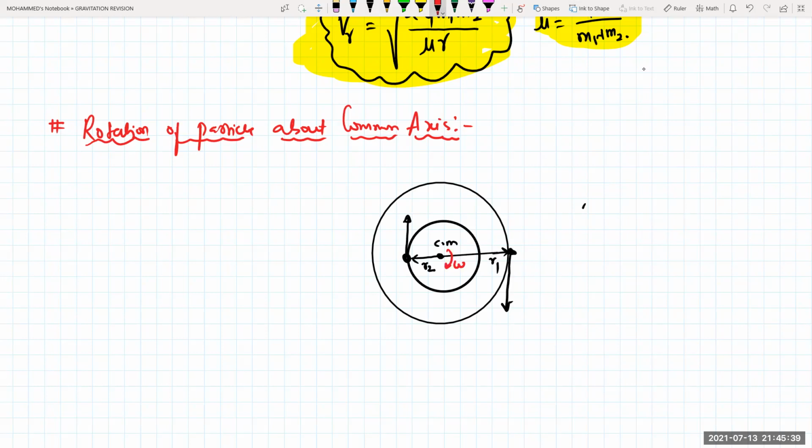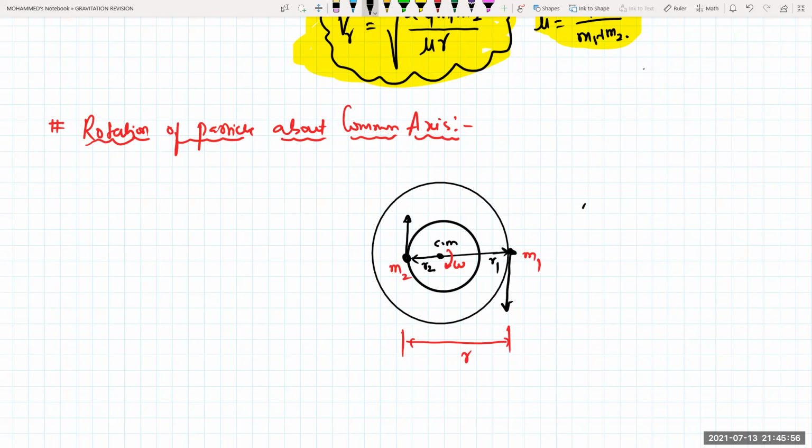Between the two particles, this particle is, for example, M1, this I'll take as M2, and this one I'm taking as M1. The distance between these two particles is, say, R. R will be equal to R1 minus R2.